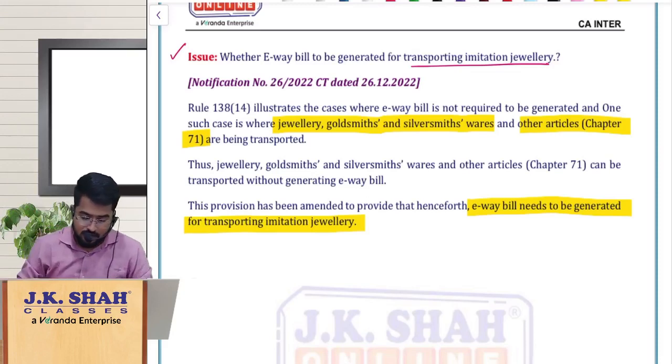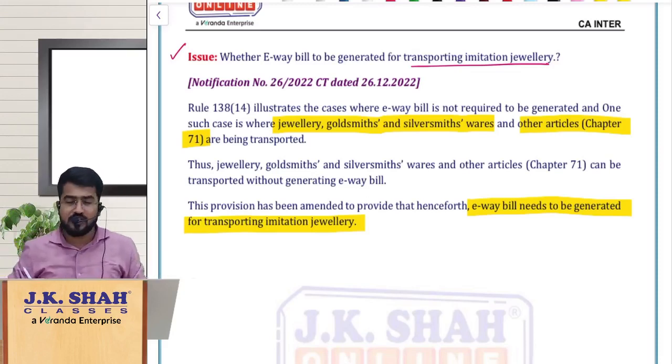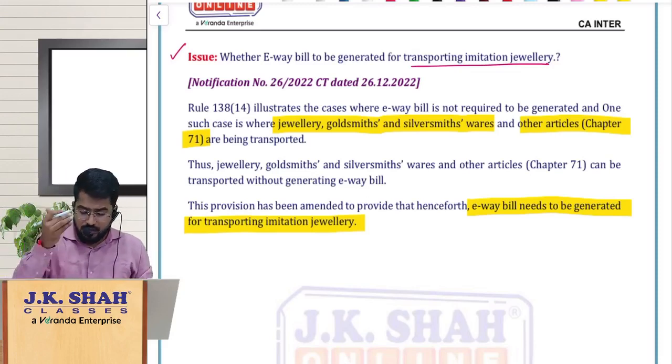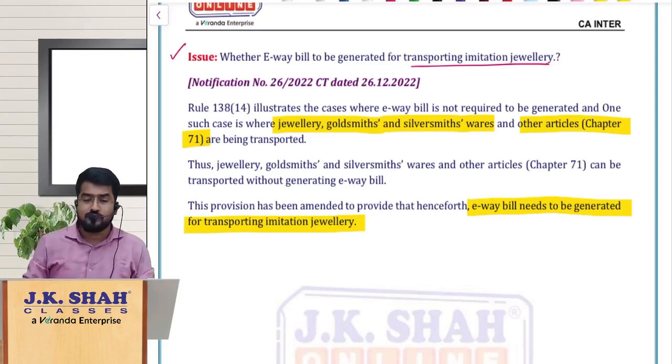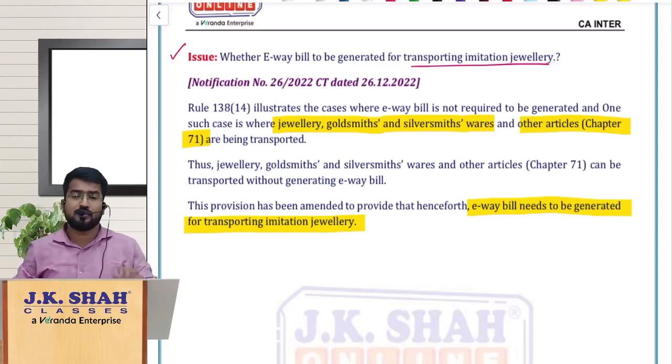So like that they have given the notification. The point is, if you are transporting imitation jewelry, you should raise the e-way bill. Please note it down, very important, can be tested. Fine. So that is all about chapter number 8, amendments. Now let us move on to the next chapter.